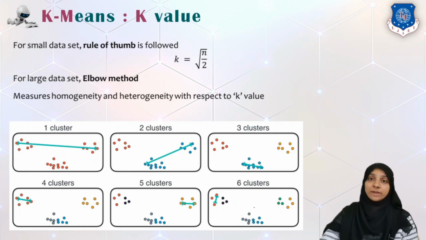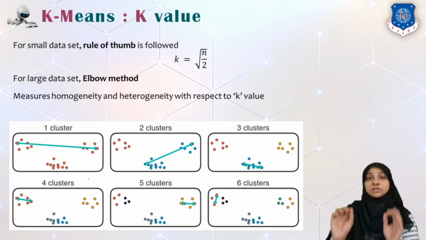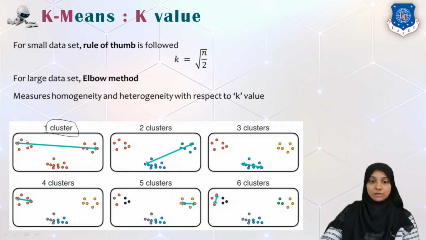Now, what is this elbow method and how do we use it to find the ideal value of K? We will find the longest distance between 2 points which belong to the same cluster. As you can see in this first diagram, there is only one cluster, so we are going to find the farthest point. I can also find the distance between these 2 points because they also belong to the same cluster, but I want the maximum distance between any 2 points. So these are the 2 points which give me the maximum distance in the same cluster. This is the height, let me call this D1.